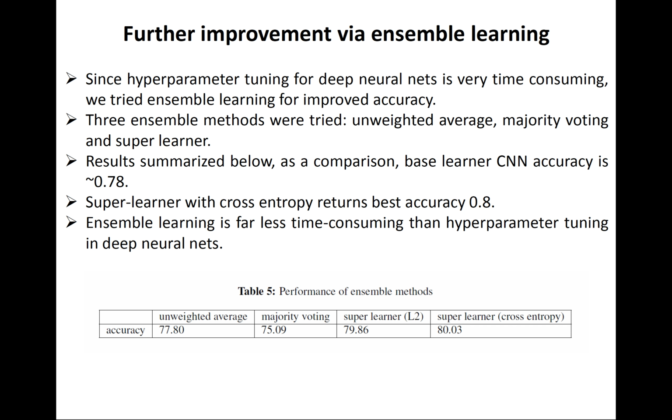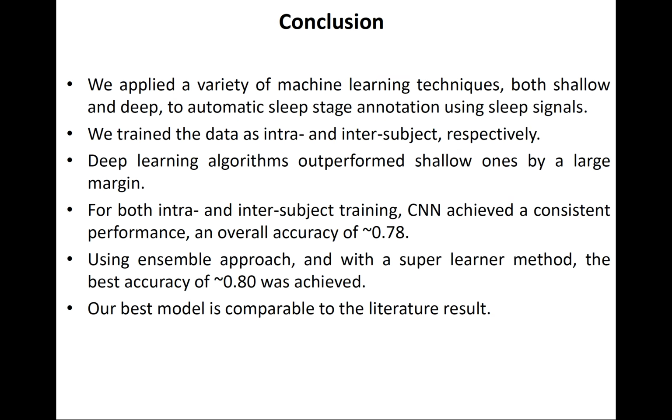However, we tried to improve the accuracy by using ensemble learning. And we tried 3 different methods: unweighted average, majority voting, and superlearner. As you can see in the table, the superlearner method achieved a result of 0.8, which is our best model so far.